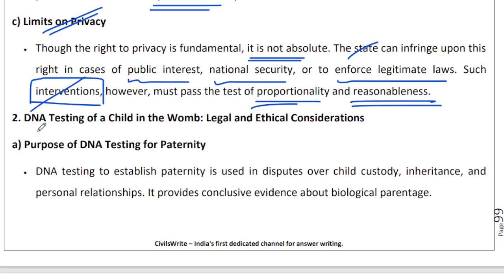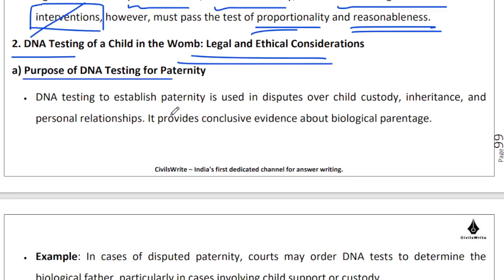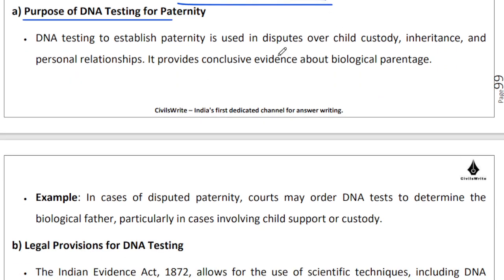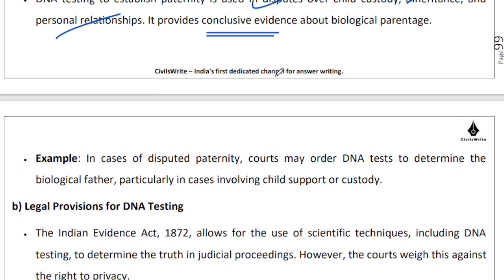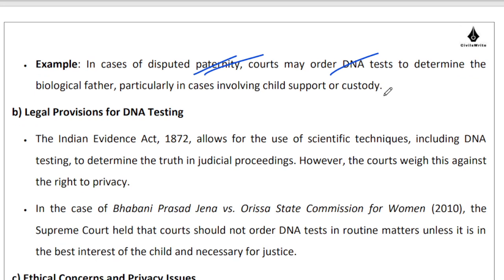Now coming to DNA testing of a child in the womb. What are the legal and ethical considerations around the same? So first and foremost, you have to explain the purpose of DNA testing for paternity. Why are we doing it? So it helps resolve disputes over child custody, over inheritance, over personal relationships. And probably it is the only scientific way of getting conclusive evidence about parentage. Now, in case of disputed paternity, courts order DNA tests so that we can determine who the biological father is, right? And these are very important matters, right?